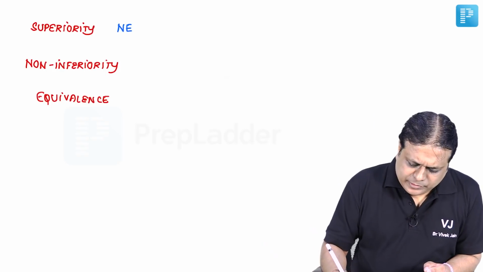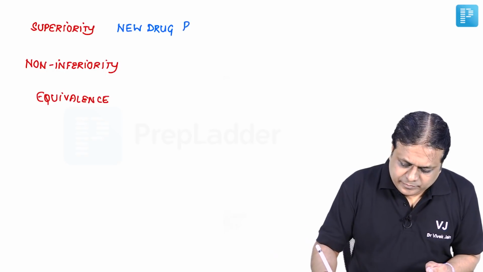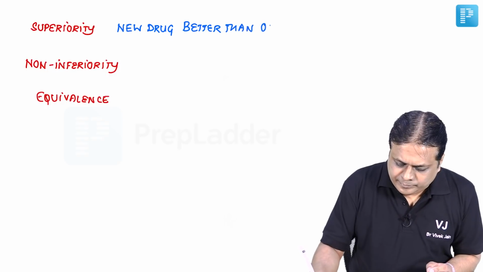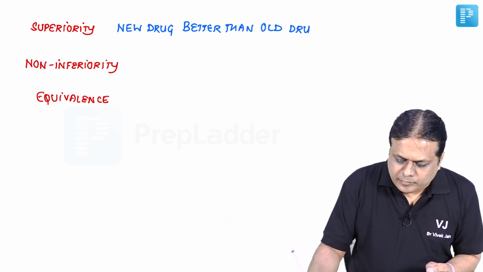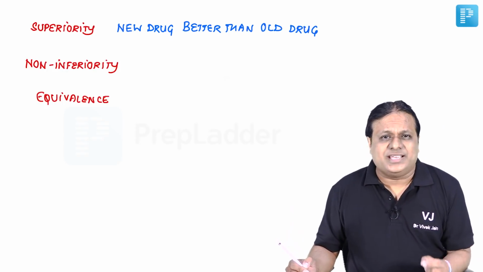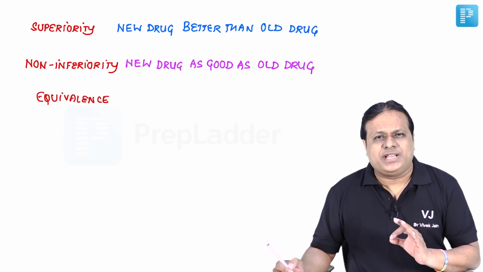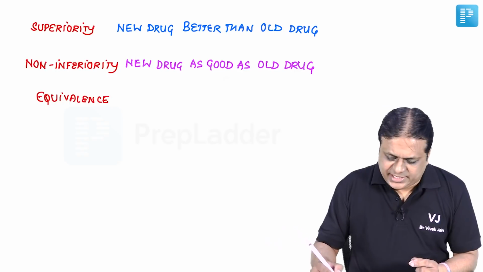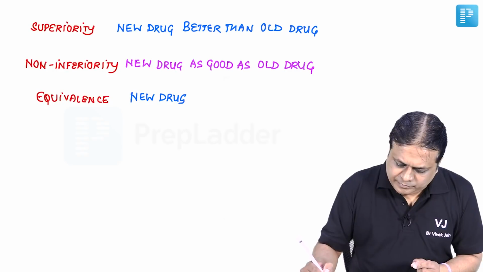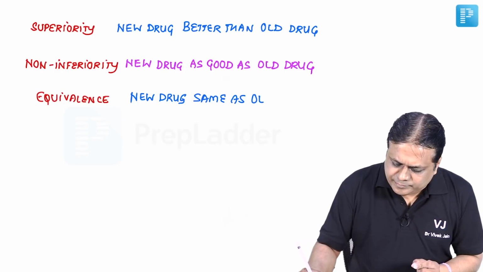That the new drug is better than the older drug. Second type of trial is the non-inferiority trial. It says the new drug is as good as the old drug. And what is an equivalence trial? It says that the new drug is the same as the old drug.